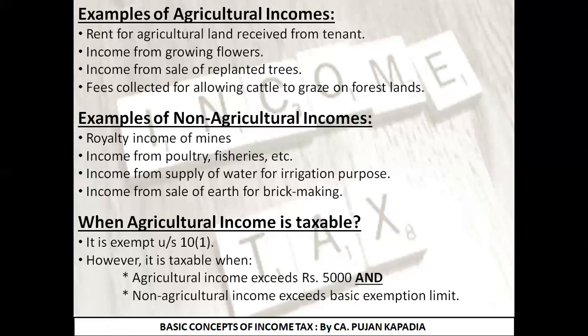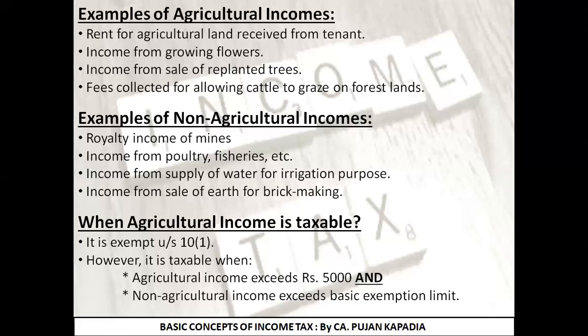As of now, the minimum amount that is taxable is if it exceeds 2,50,000. So up to rupees 2,50,000, if you are earning any kind of income, it is not taxable under the Income Tax Act 1961. As of now, for a normal citizen, your basic exemption limit is 2,50,000.